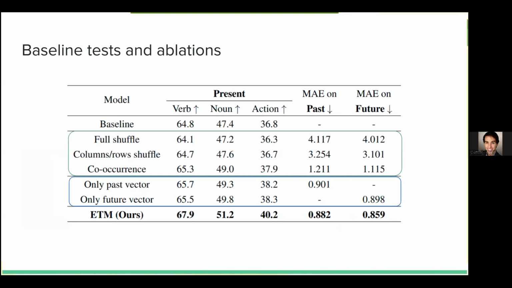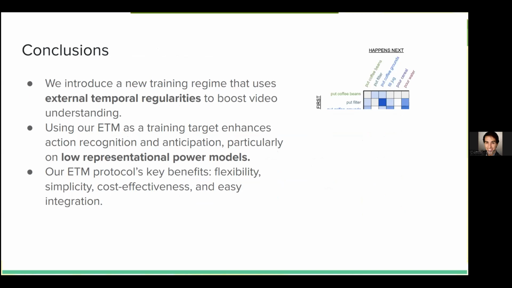Importantly, we also test the effect of our methodology using only the past vector and the future vector. So an ablation, removing one of the types of regression supervision, and we observe again good performance, but our full ETM shows the best performance if we remove those components, specifically, in this case, for action recognition on Epic Kitchens 100, but this effect transfers across models and across datasets.